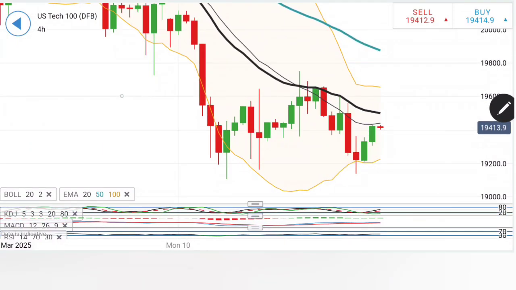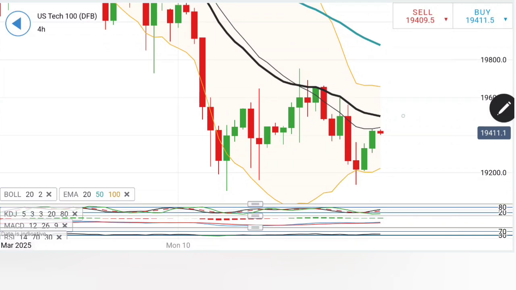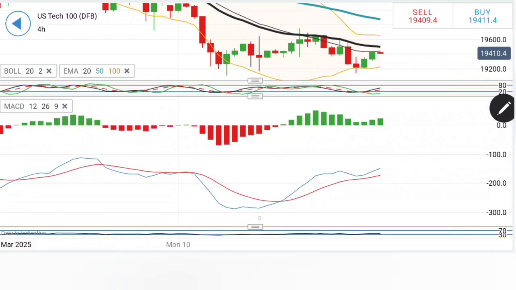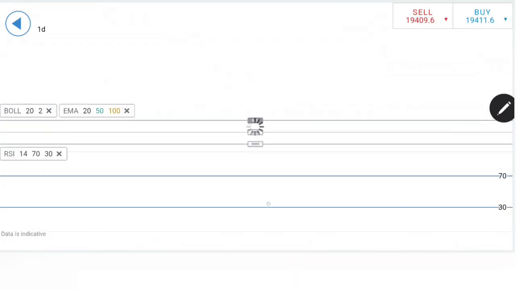Look at the 4-hour chart here. See the median of the Bollinger Band, the first resistance, the 20 period, the second, and beyond that you can look forward to a good rise. So yes, beyond 19460 is where we can expect it to rise or trade bullish here. Indicators are looking upside and trading bullish.